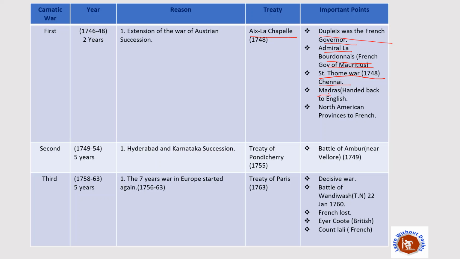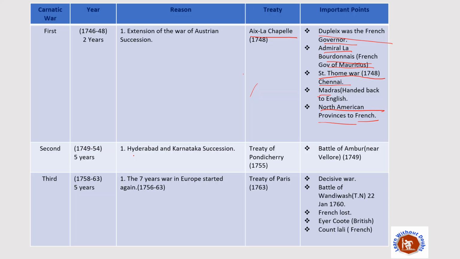Okay. Then after this war, when the Treaty of Aix-la-Chapelle took place, a few important points were that Madras was handed back to the English, and the North American provinces were given back to the French. So after that, the second Carnatic War took place in 1749, 1 year after the Treaty of Aix-la-Chapelle. In 1749 the second Carnatic War started, and it ended after 5 years in 1754.